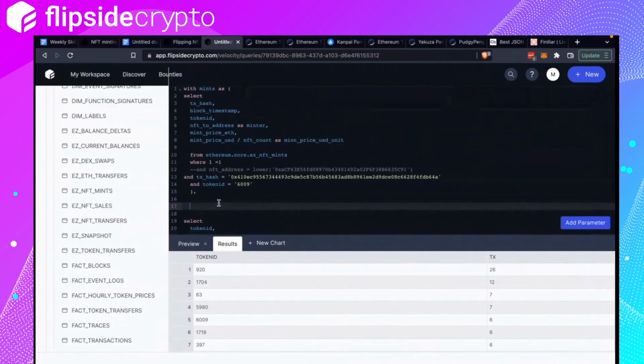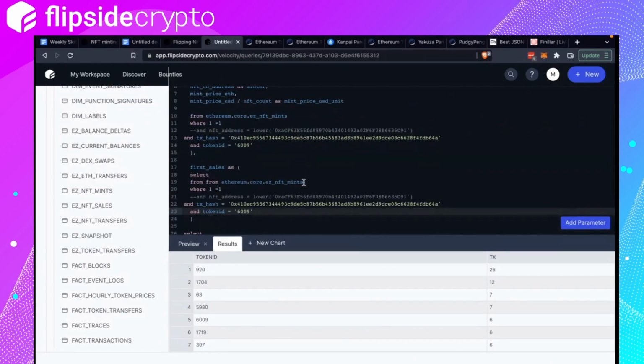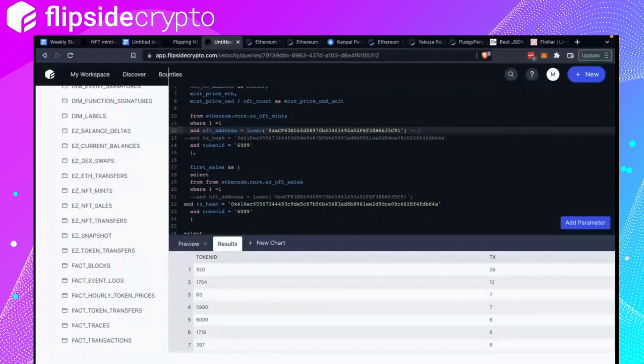So I'm going to call this first sales, from the sales table, where, oh, this is wrong, where NFT address is, what's it called, Kanpai? I forgot the name. Okay, Kanpai Pandas NFT address.